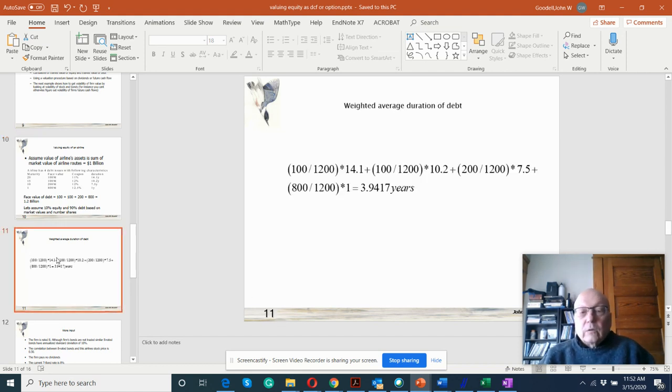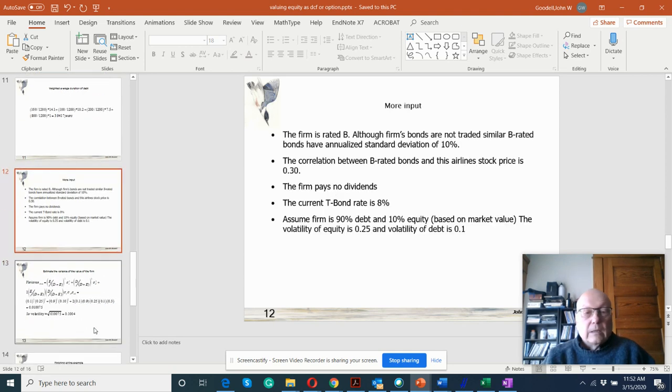One thing that you can do to get the weighted average duration of the debt is to just take the different debt issuances over their combined value, right? 1.2 billion, 1,200 million, times their respective durations to get a weighted average of 3.94 years. The other thing is, if we go back,